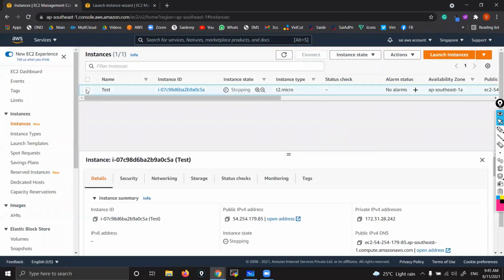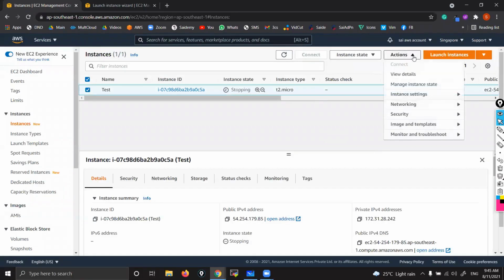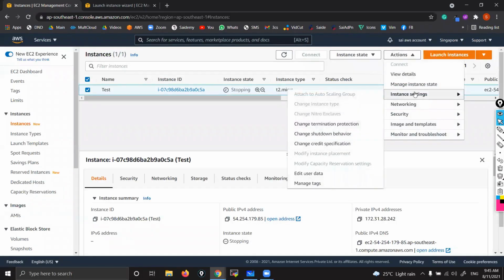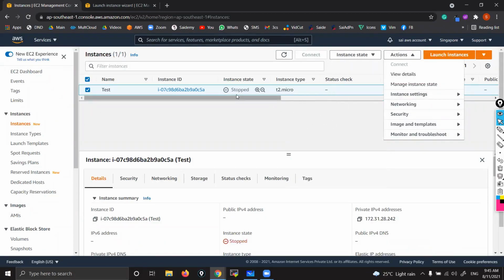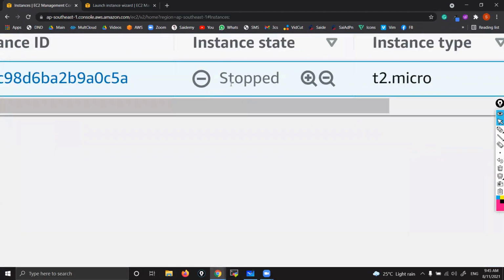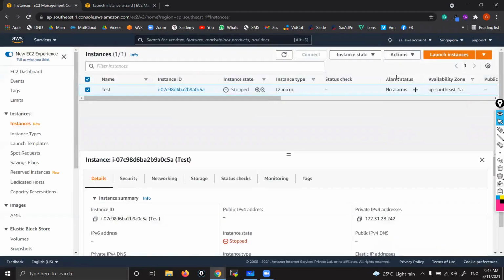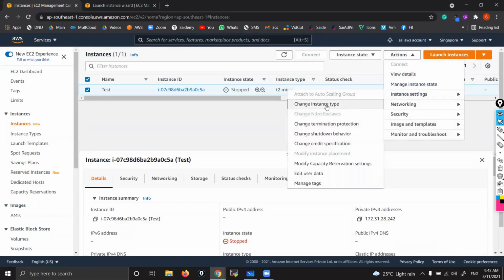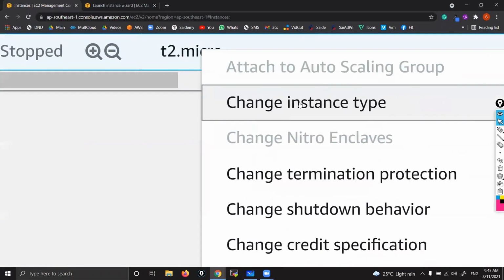Okay, let's verify whether this option is enabled or not. Actions, instance settings. See, this option is not enabled yet. That means now it is stopped. Now you can see, now it is stopped. Now this option will be enabled. Hit refresh. Yeah, instance state. Yes, now you can see change instance type. This will be enabled automatically.